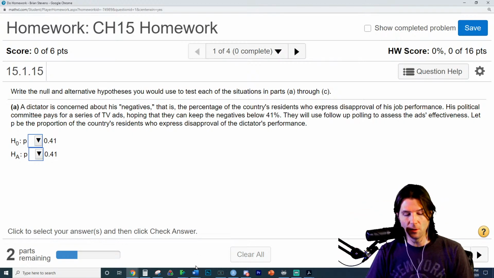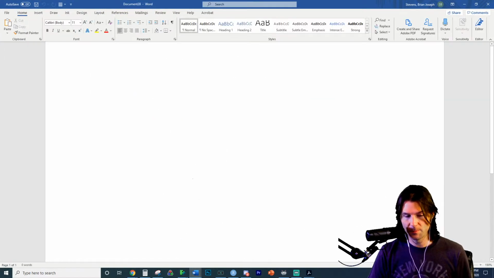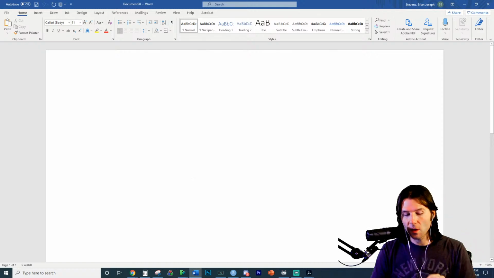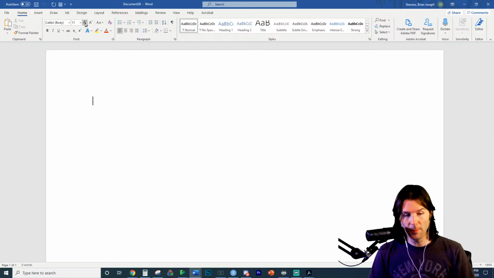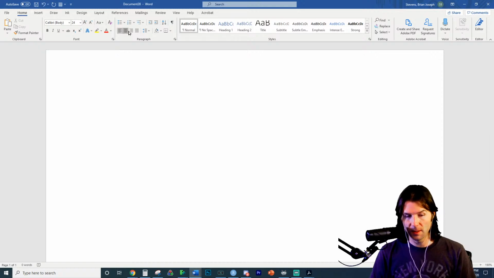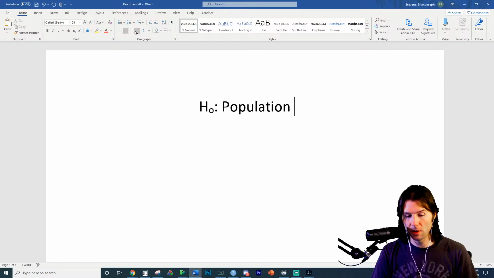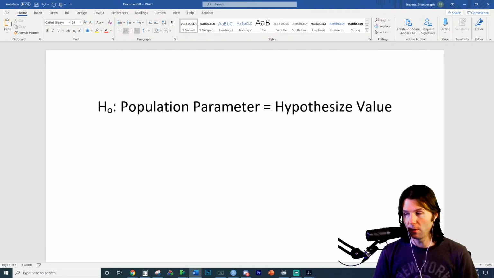We should know how to write the null, and we should know how to write the alternative, with my 10,000 word documents open. Now, when you write out the null hypothesis, this is the one we should know how to write first. The null hypothesis is going to have H0 for the null hypothesis, and then we're going to have a population parameter right here. And then we'll have equals, it always has the equal sign. And then we have a hypothesized value. This is how we write the null.